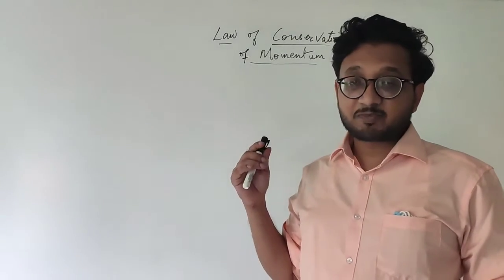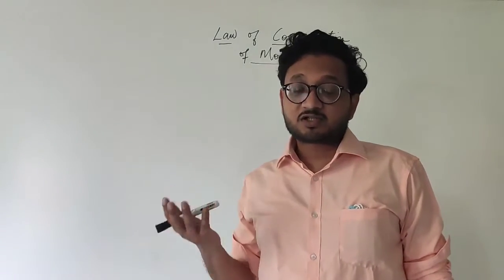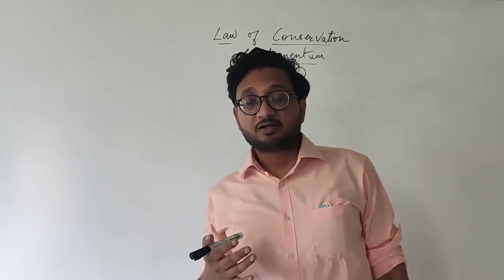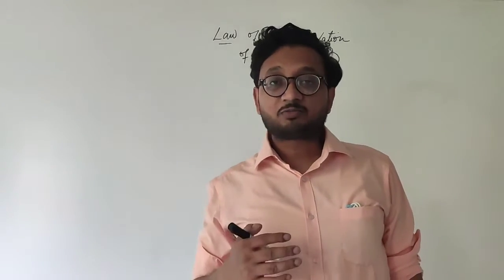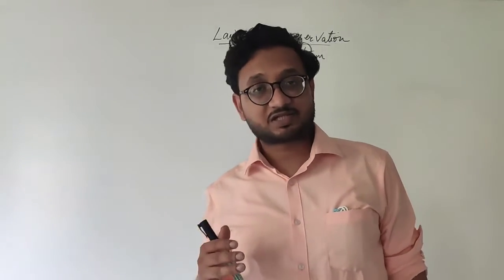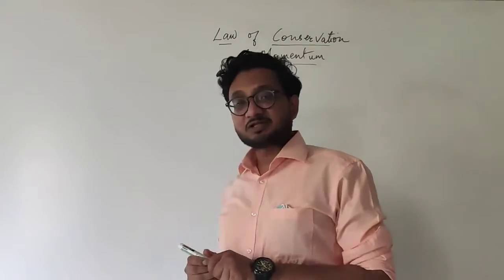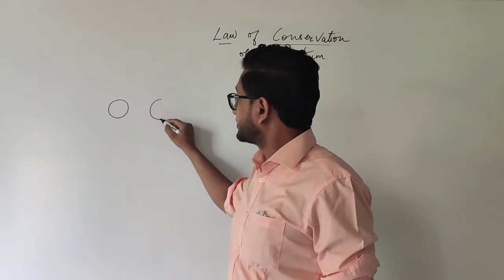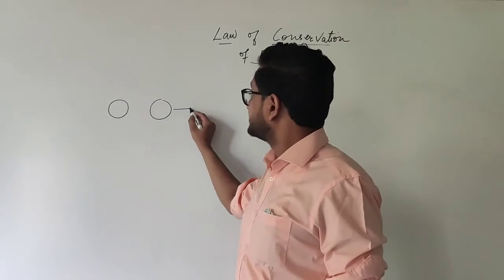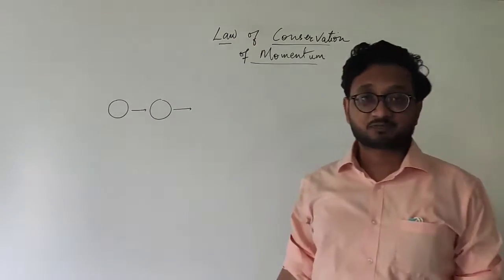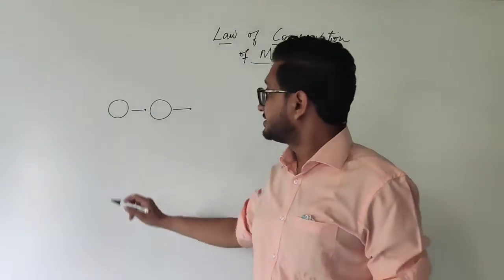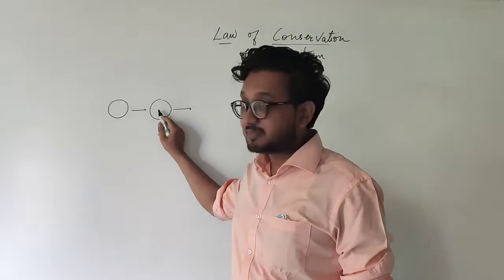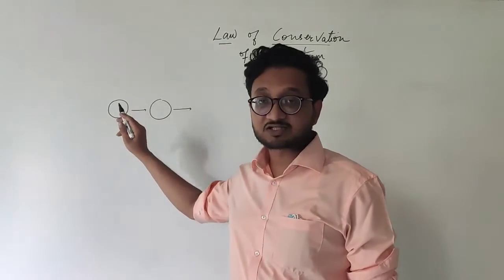The statement for this law is that if two objects are in collision with each other, or they are in interaction with each other, then the initial momentum and the final momentum of both of these bodies remains the same. That means if we have a certain object, let's say this is an object and this is another object. These two are moving in the same direction. They both have different velocities, but the velocity of this object is more than the velocity of this object. That means this is a slower object and this is a faster one.